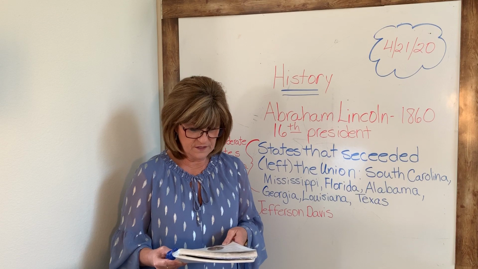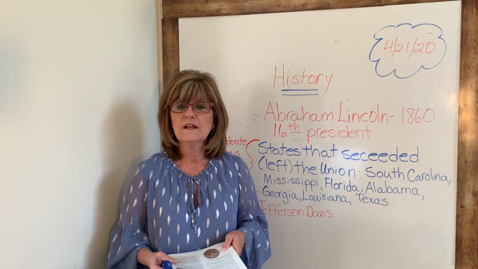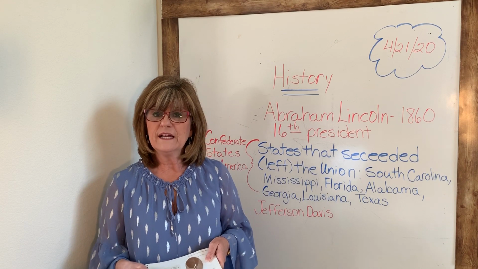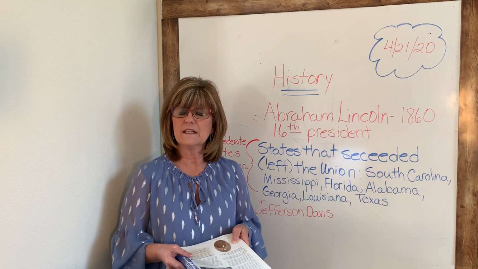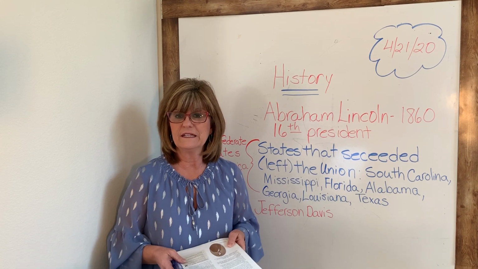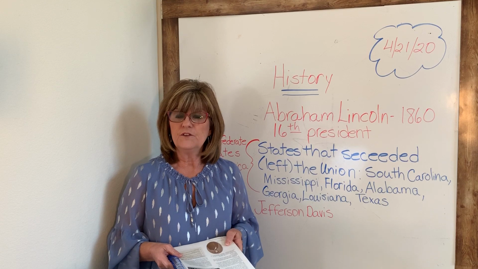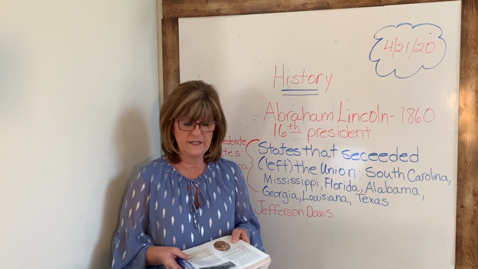True to their words, the South began to carry out their threat of leaving the Union. So because Abraham won the election in 1860, the southern states decided that they would leave the Union, that they would not be part of the United States anymore. So a few months later, when he took office, the southern states began to leave.